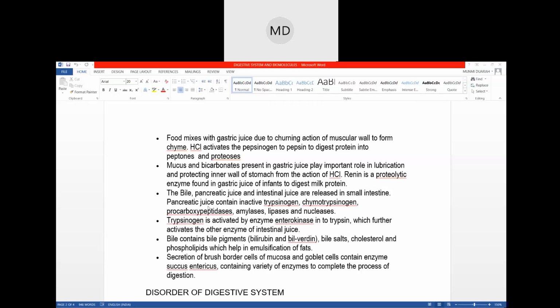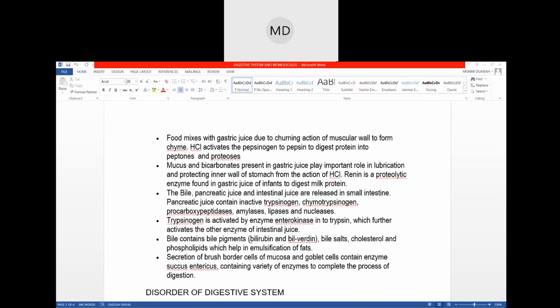Okay, so the pancreatic juice contains these enzymes, and the bile contains bile pigments known as bilirubin and biliverdin. These are the bile pigments. Bile will contain bile pigments, bile salts, cholesterol, and phospholipids. Okay, the bile juice, right? The green colored juice will contain these pigments, that is bilirubin and biliverdin.